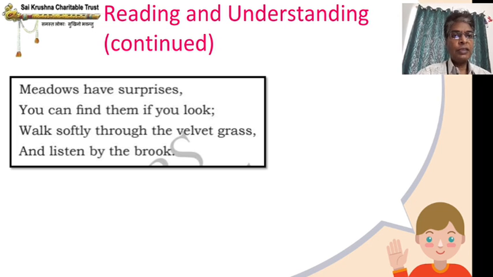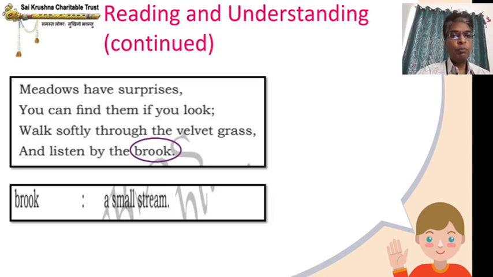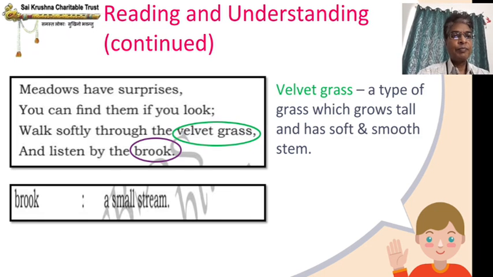If you walk softly through the velvet grass and listen by the brook. What is a velvet grass? Let's see. Brook means a small stream. Normally in some parks or some places, you can see a small stream also. That is a small river sort of water flowing. You can sit there and listen. There will be a lot of sounds coming. And velvet grass means a type of grass which grows tall. It's a tall grass and has a soft and smooth stem. Its stem will be smooth and soft.